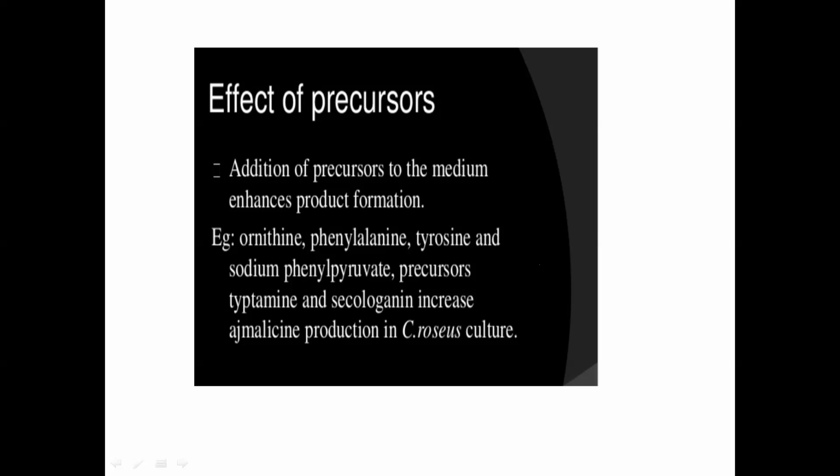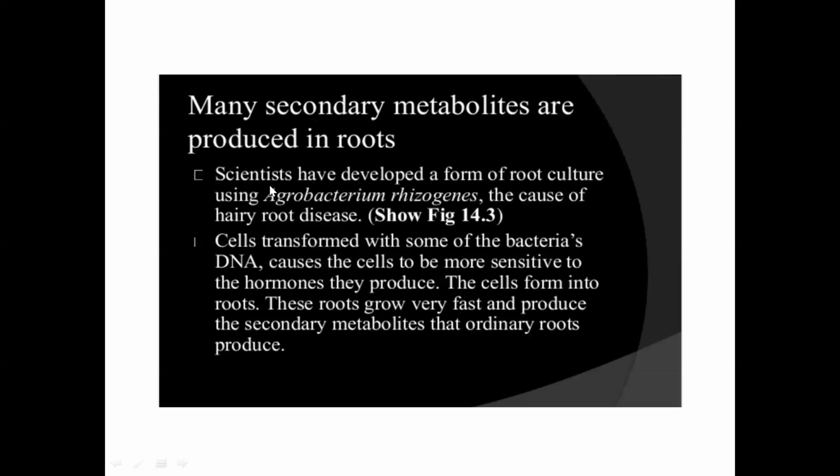Some examples of precursors. As I already told you, people have used a particular bacterium called Agrobacterium rhizogenes to form root cultures of different plants. This particular bacterium is a causative agent for hairy root disease, just like Agrobacterium tumefaciens produces galls.